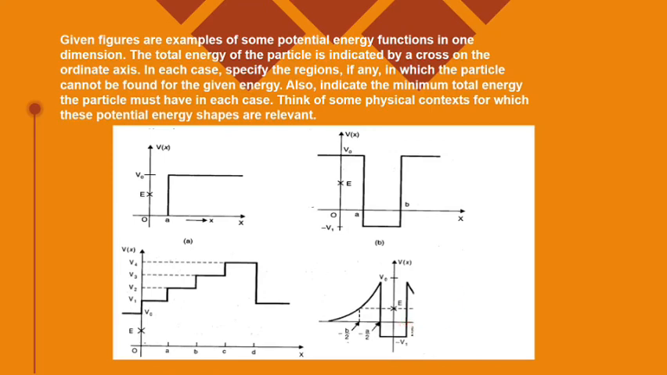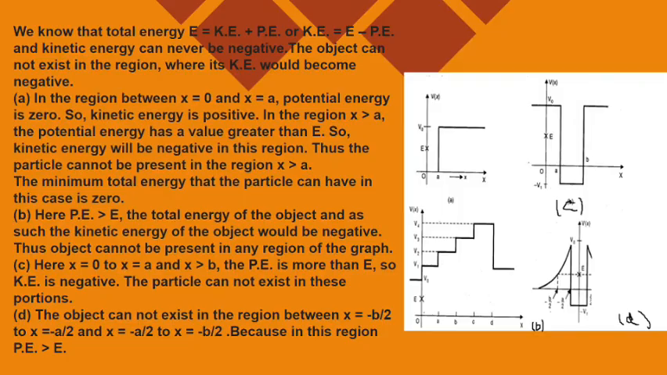These answers, in case you wish to note them down, you should be able to note down. The reason is the same for all the graphs: kinetic energy cannot be negative. So the potential energy should always be less than the total mechanical energy E, which you need to take care of.